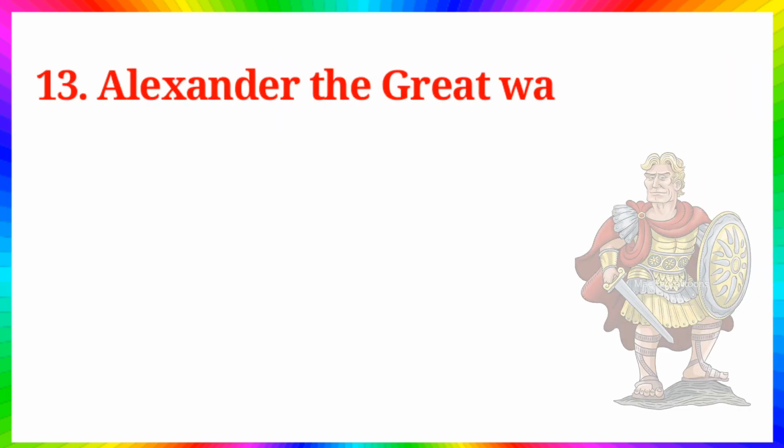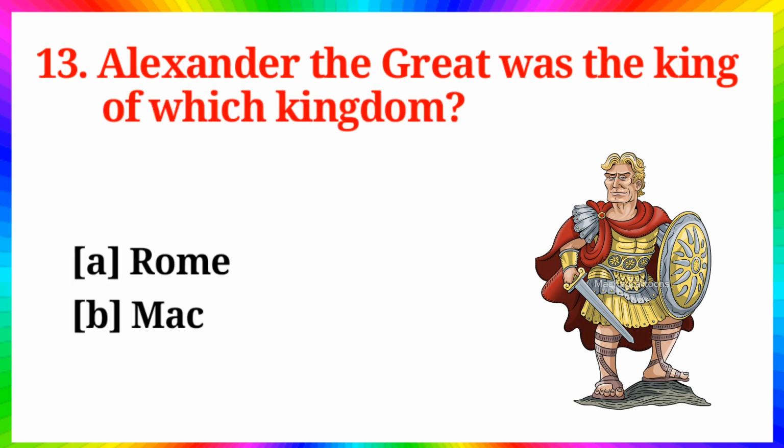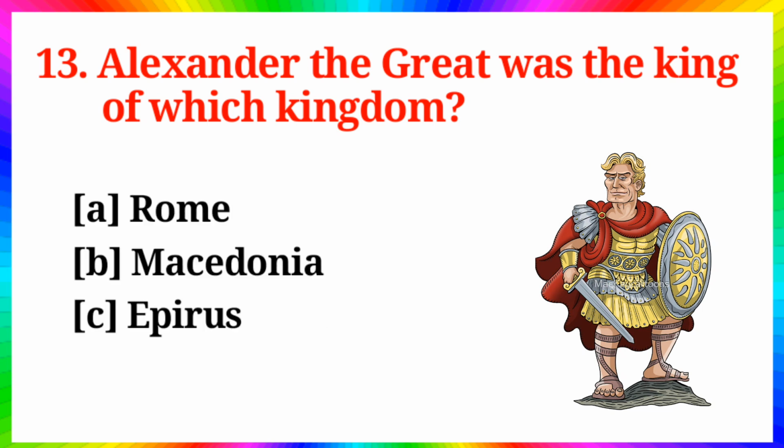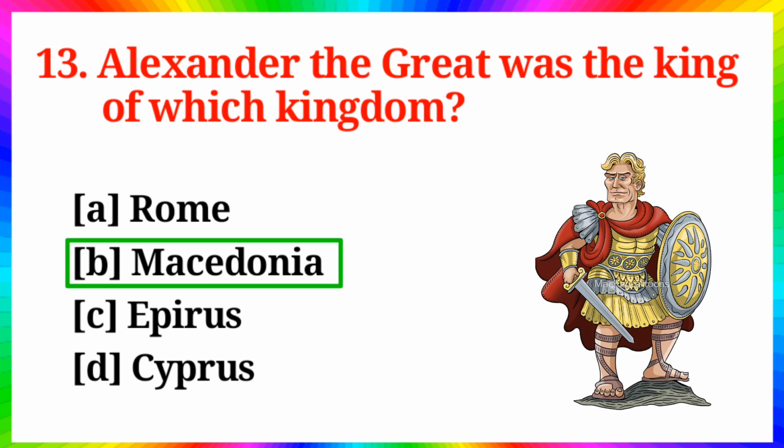Question number 13. Alexander the Great was the king of which kingdom? Option A. Rome, B. Macedonia, C. Epirus, D. Cyprus. Answer is option B. Macedonia.